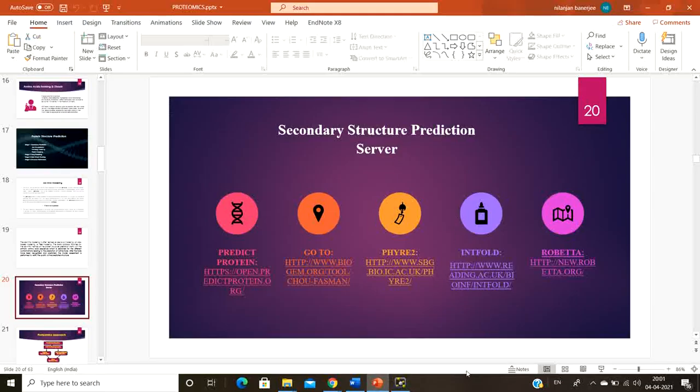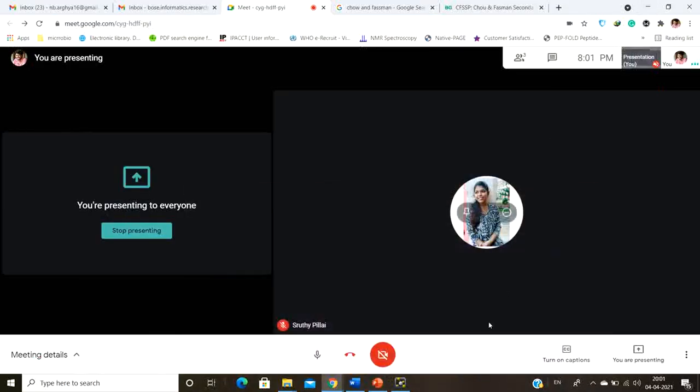So we're stopping here today, and in the next class we're going to take a look into the other servers which can do much more than Chou and Fasman, which is the most basic server. They are way better and give you a whole lot of other information, rather than just predicting the helix and nature.